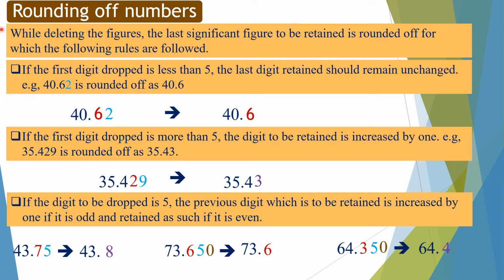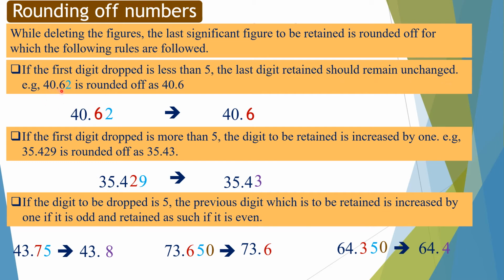While deleting the figures, the last significant figure to be retained is rounded off, for which the following rules are followed. If the first digit dropped is less than 5, the last digit retained should remain unchanged.